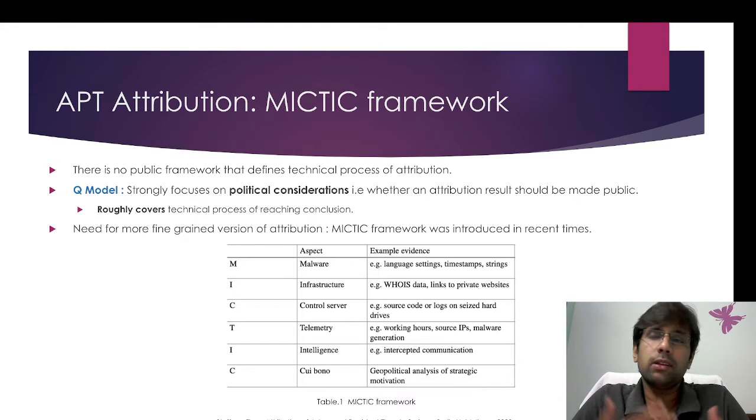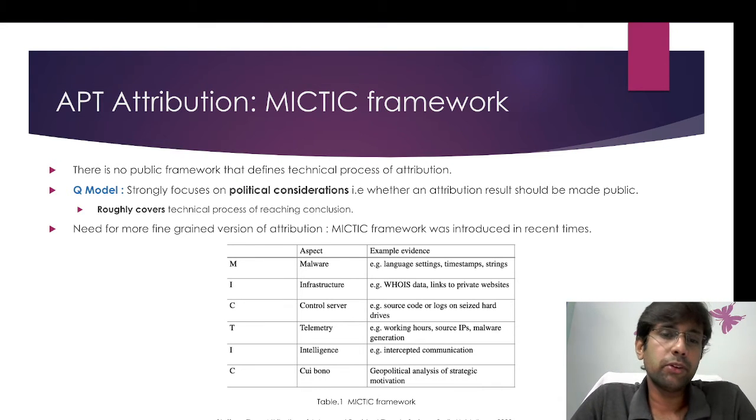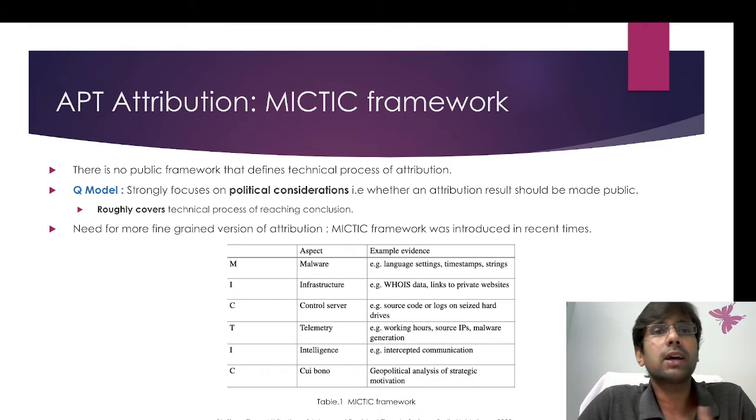A few years back, the Q model by Thomas Rid tried to address this lack of a publicly available open source framework for APT attribution. But Thomas actually considered more political aspects rather than the technical aspects, so this was not considered a publicly acceptable framework for APT attribution.